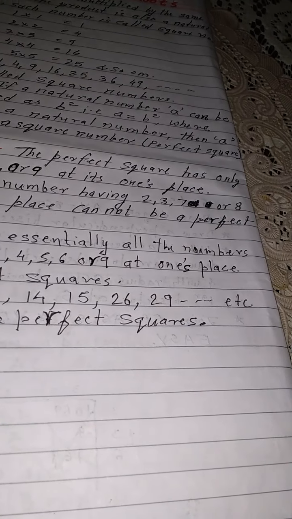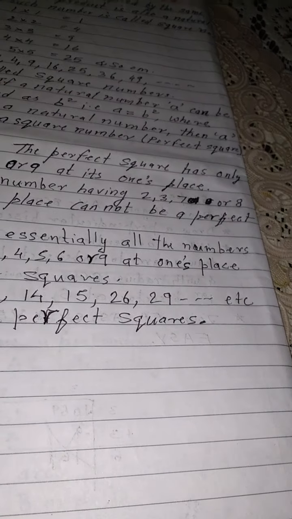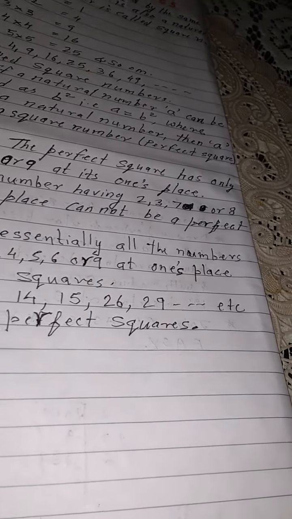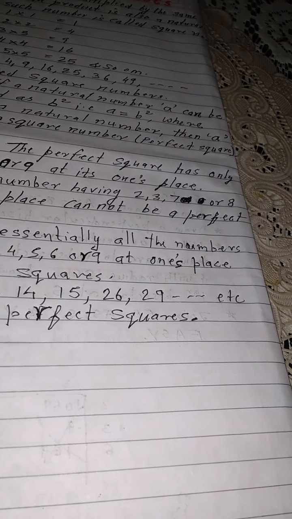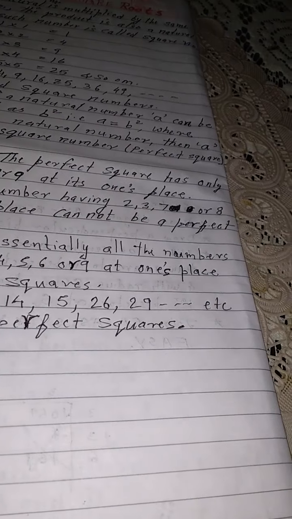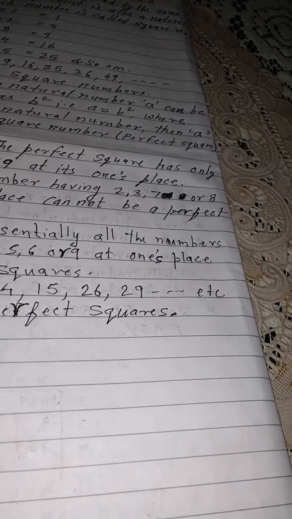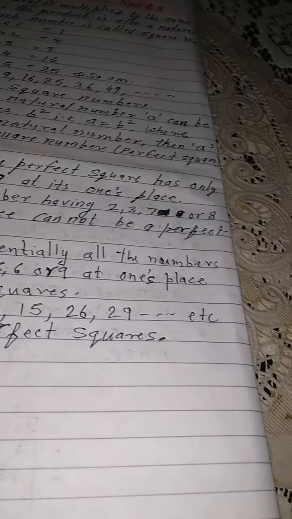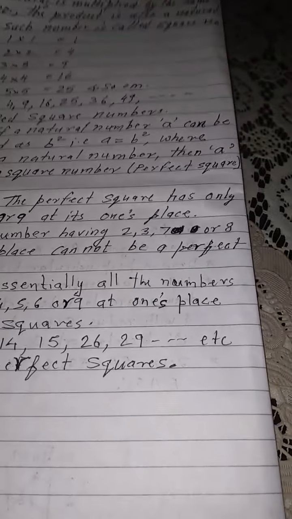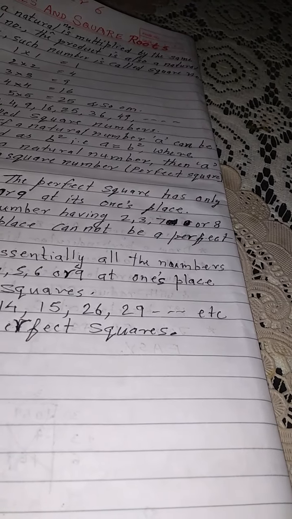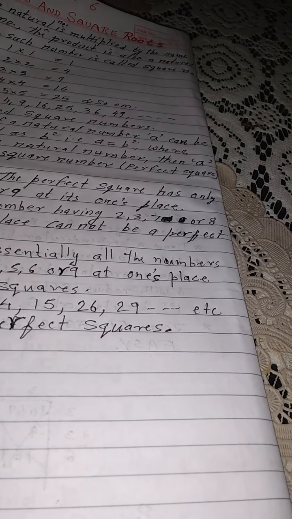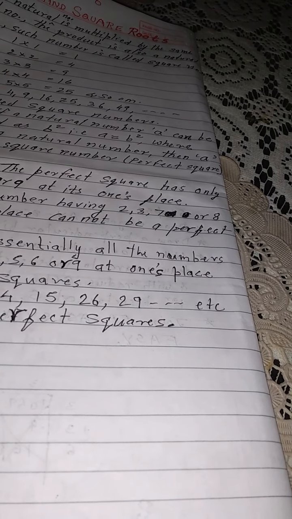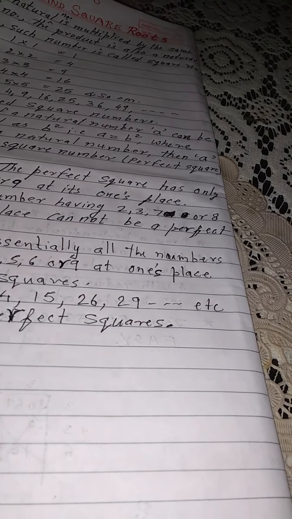Similarly 16 is a perfect square, 26 is not. 36 is a perfect square, but 46 is not a perfect square. 56 is not a perfect square, 66 is also not, 76 is not. So there are several numbers with 6 at the ones place which are not perfect squares. And similarly with 9 at the ones place, all the numbers which have 9 at the ones place are not compulsorily perfect squares. Yes, some are there which are perfect squares.